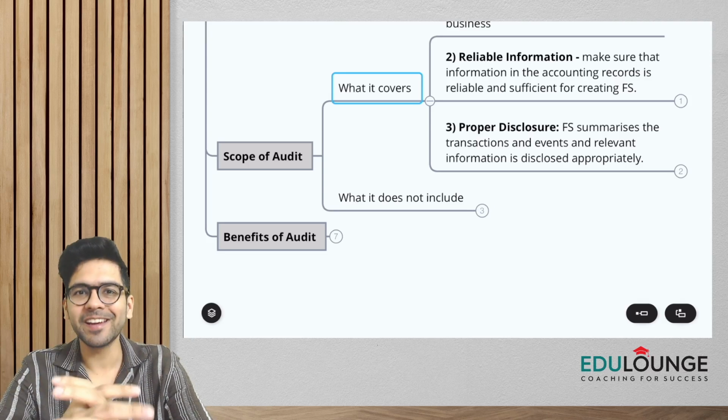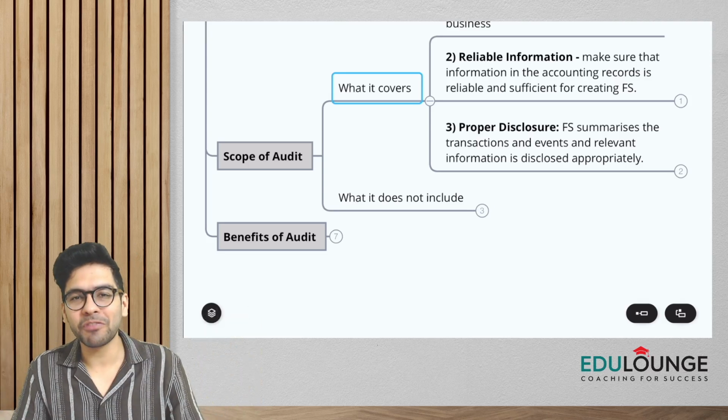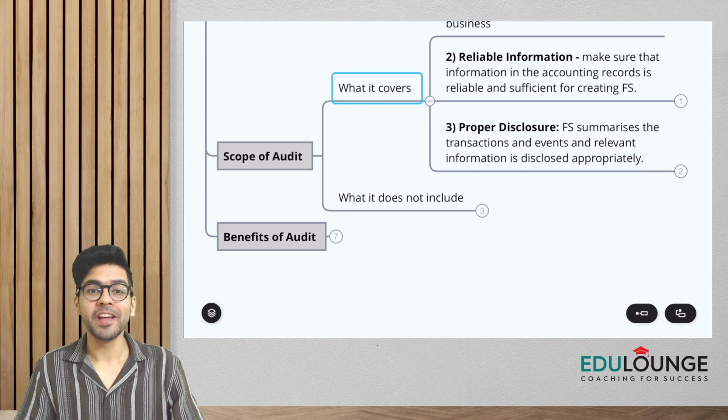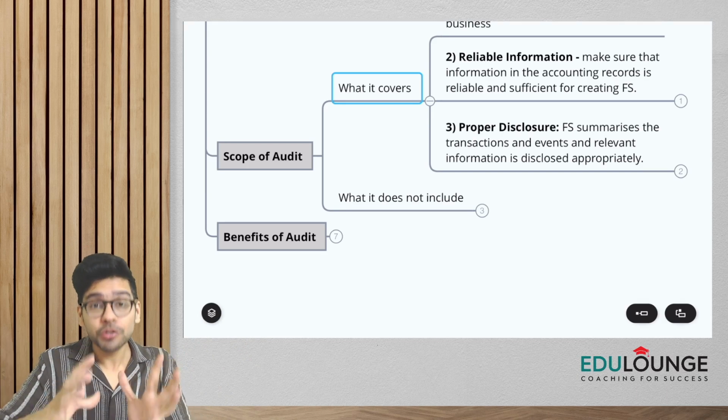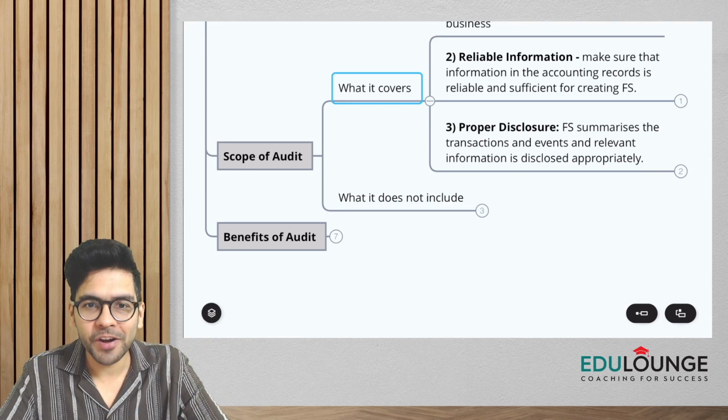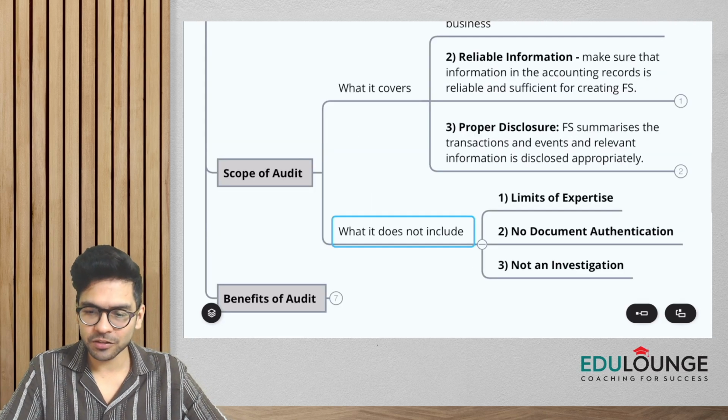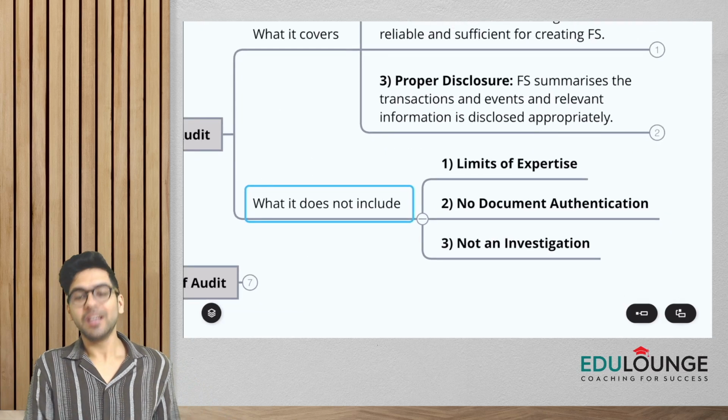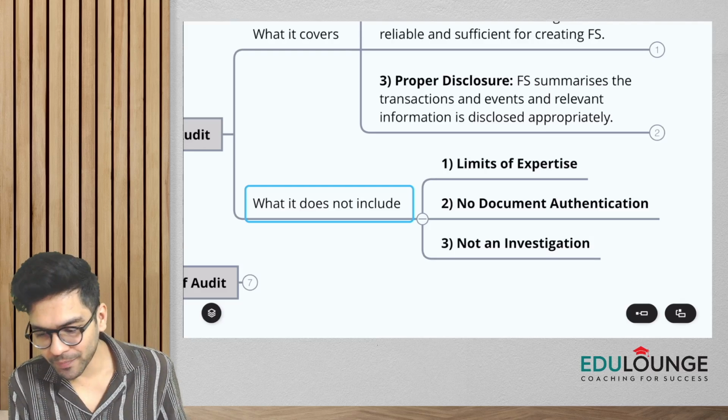Now, because we are discussing scope of audit, we have to be very clear what all things are a part of audit, what all things should be included in audit, right? So let's understand now what it should not include. So what does audit not include basically? So yeah, number one is limits of expertise.